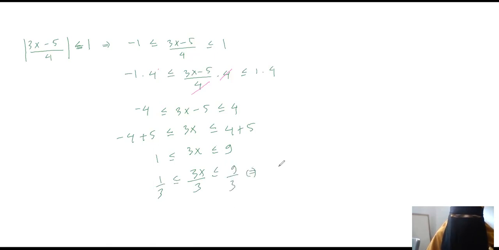So we get the solution is 1 over 3 less than or equal to x less than or equal to 3. So this is the solution.